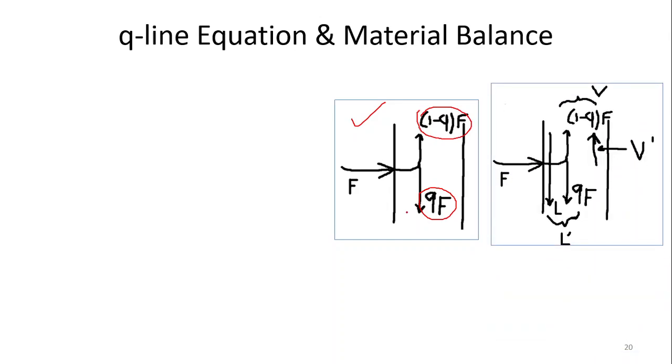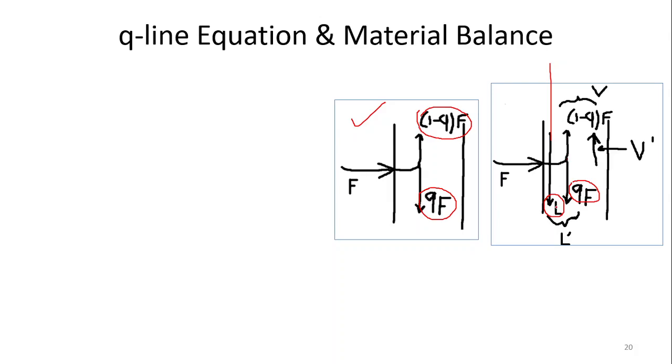Obviously, QF is a liquid. You can see here, this is the QF, the liquid from the feed. But there is one more stream of liquid coming from the upper section of the tower, that is the enriching section of the tower. And this L is the flow rate of liquid in the enriching section. This L is coming from above the feed.